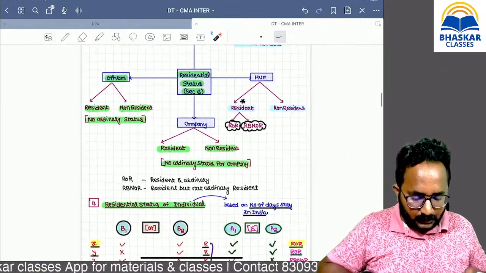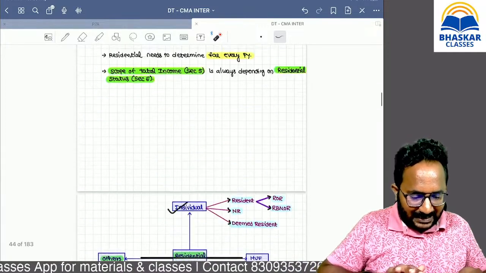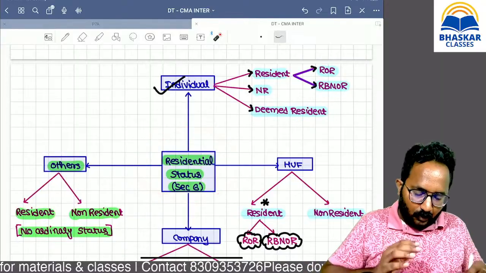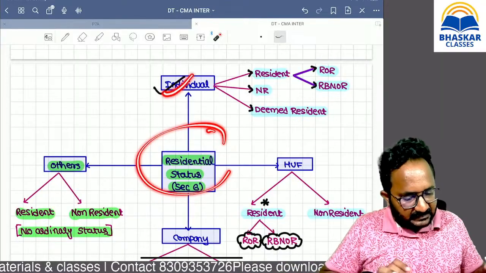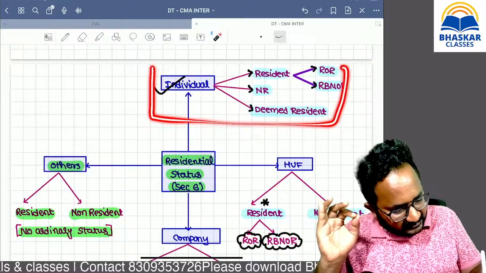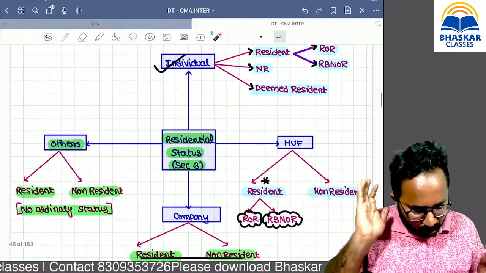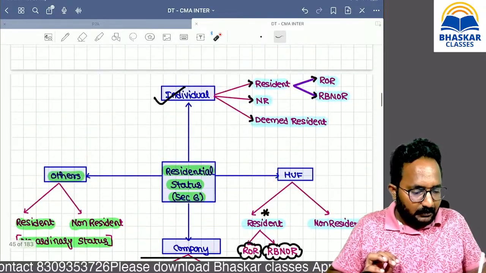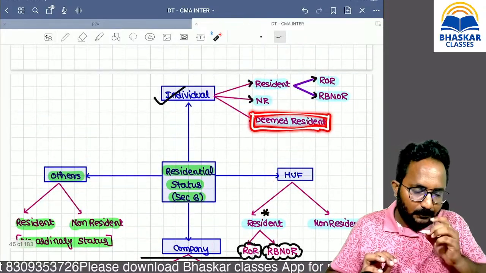Next. So till now we are done with the Section 6 residential status problems as well as total residential status. Definitely you will get the residential status of an individual as a problem, so these are all things you have to learn from your side. Remember, the deemed resident concept is also important.